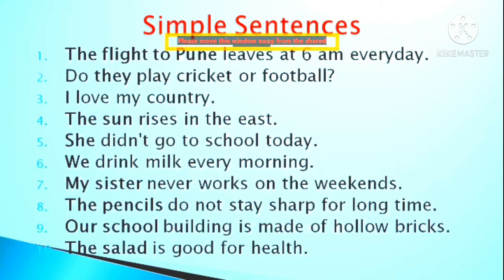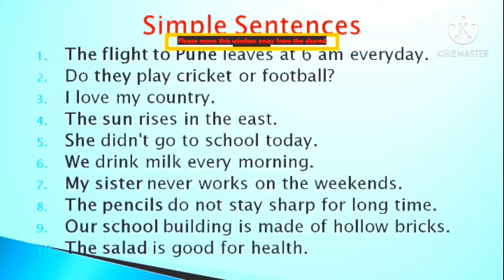Look at the first sentence here. The flight to Pune leaves at 6 a.m. every day. The flight to Pune, this is the noun phrase functioning as the subject of the sentence. What is the predicate? Leaves at 6 a.m. every day.